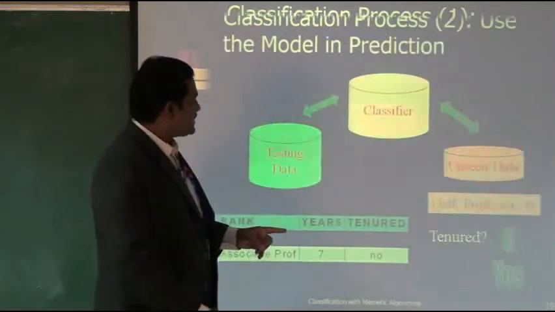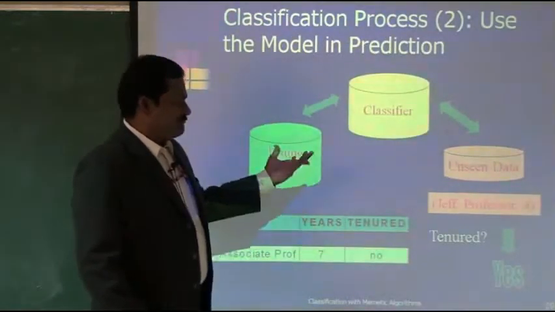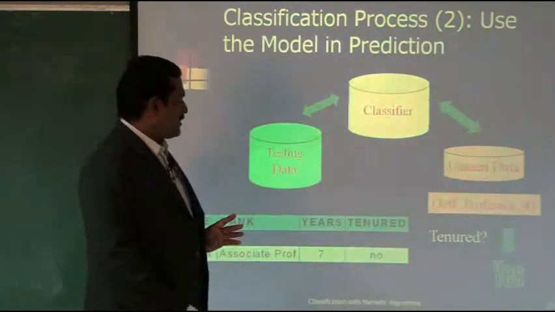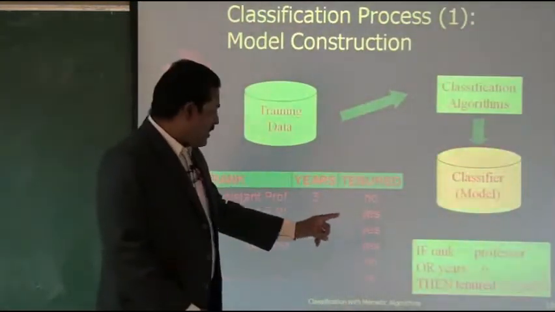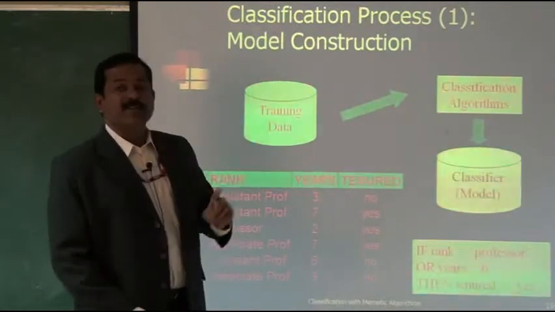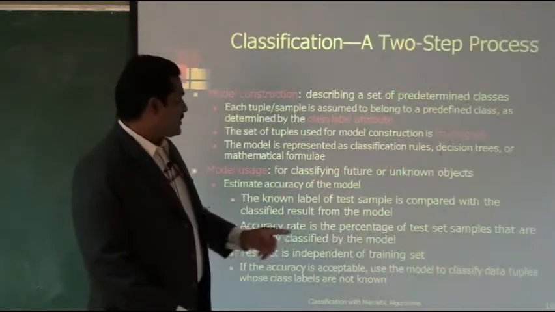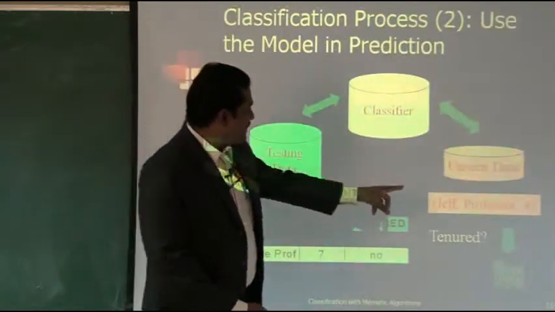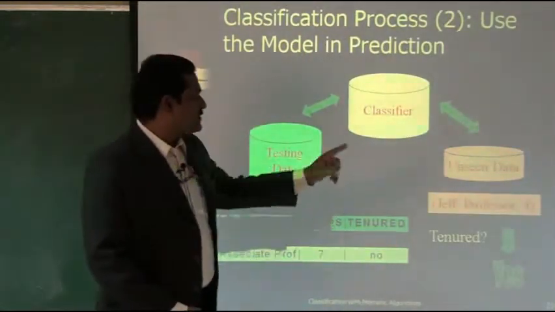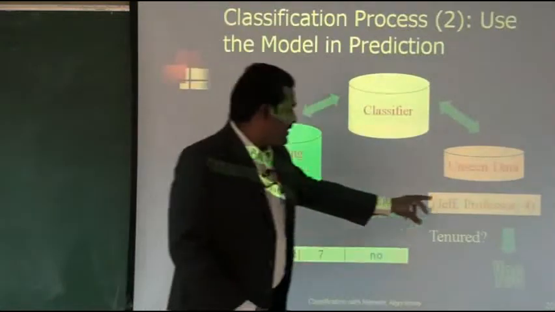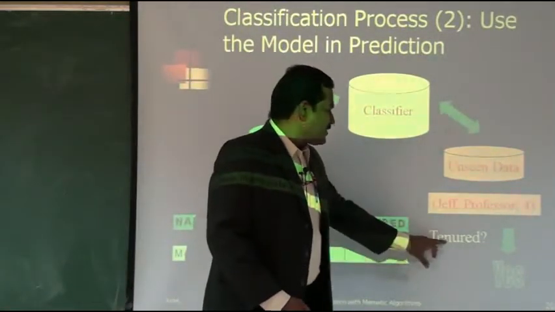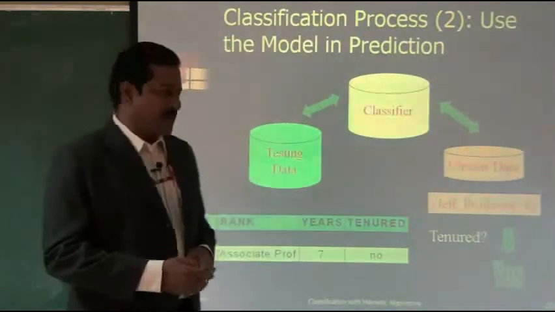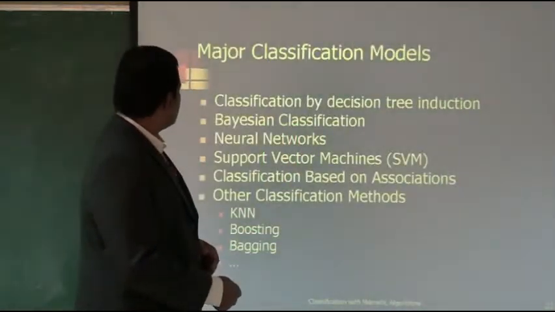So what does the unseen data say? Jeff's rank is professor and years 4. So if rank is professor, he is tenured equal to yes. This is how we are going to use the model. A simple example of classification.